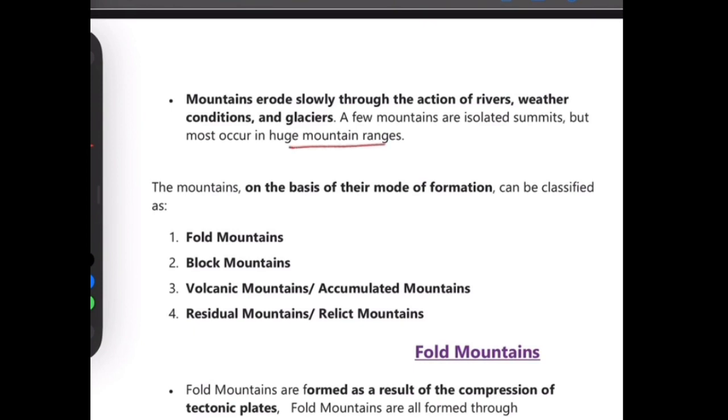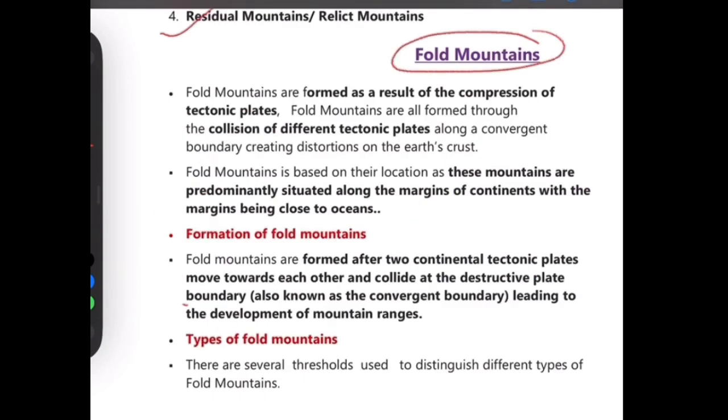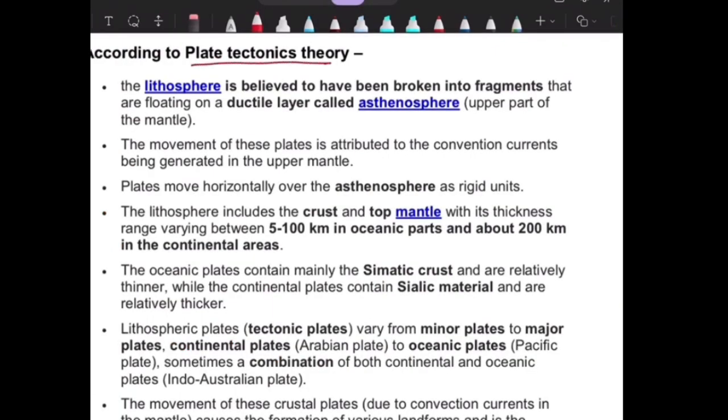The mountains on the basis of their mode of formation can be classified into fold mountain, block mountain, volcanic mountain and residual mountain. Starting with fold mountain, fold mountains are formed as a result of compression of tectonic plates. Now friend, before moving forward, let us understand what a tectonic plate means. According to plate tectonic theory, the lithosphere is believed to have been broken into fragments that are floating on a ductile layer called asthenosphere, the upper part of the mantle. The lithosphere includes the crust and the top mantle, with its thickness varying between 5 to 100 km in oceanic plates and about 200 km in continental plates.